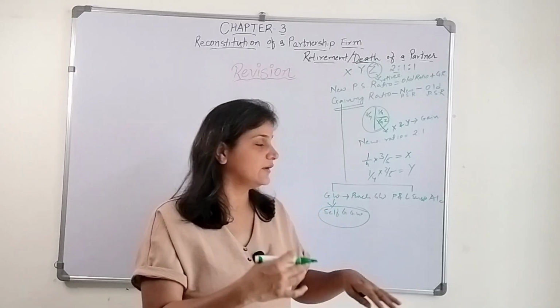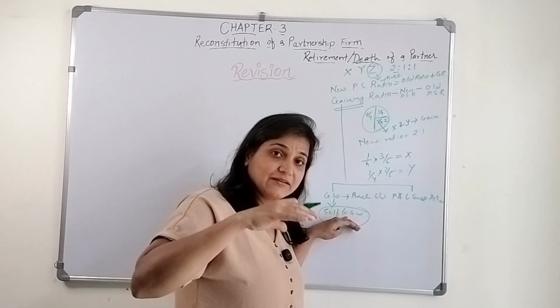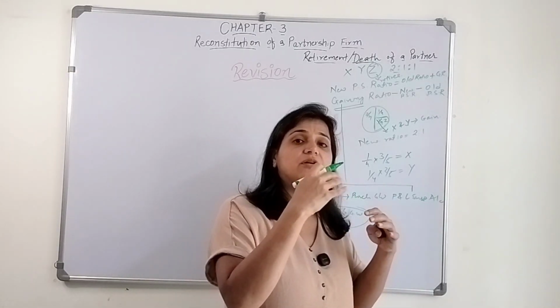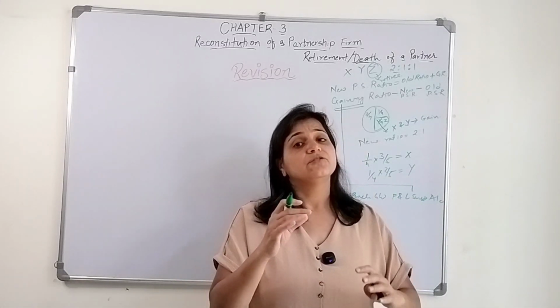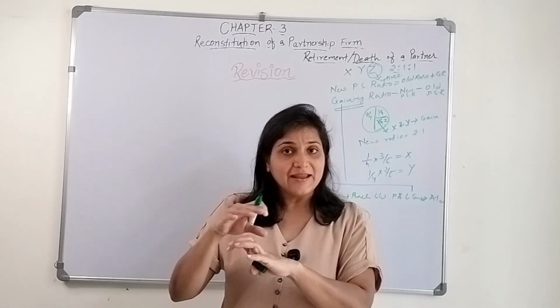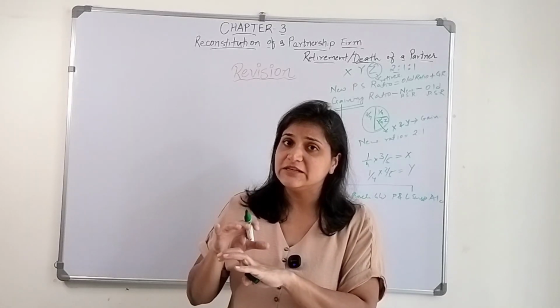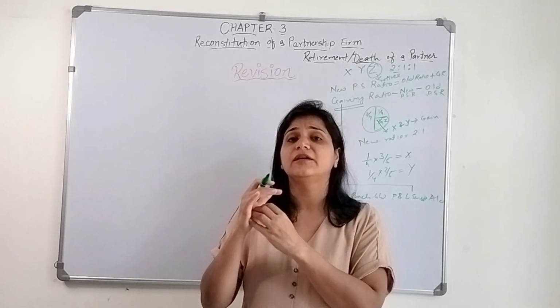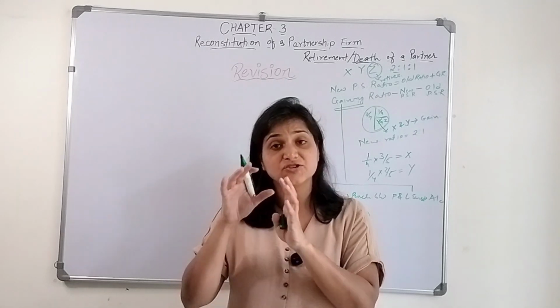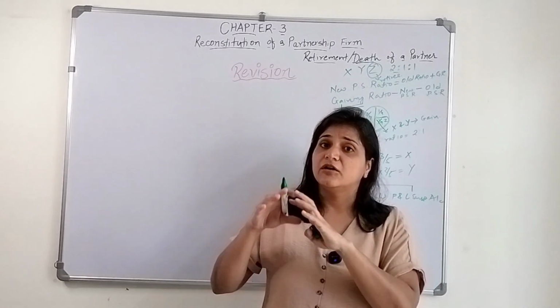They will earn that profit for the next 2 or 3 or 4 years, so that profit belongs to Z also, and if Z retires or passes away, they need to give Z his share of profit.